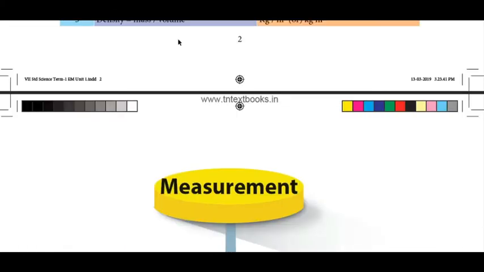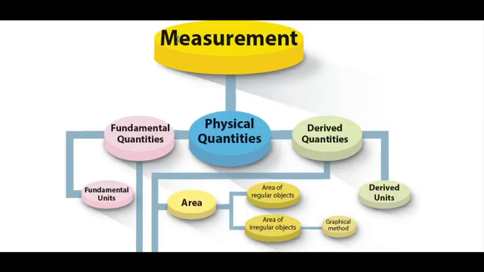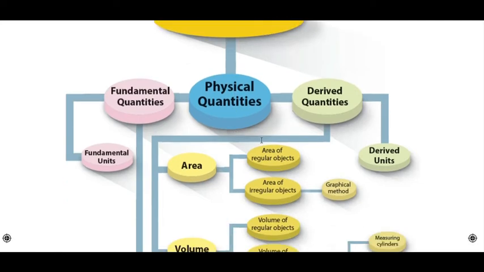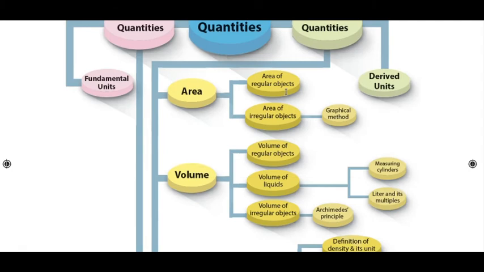Let us see about measurement. A flowchart is given here: measurement, fundamental quantities, physical quantities, derived quantities, fundamental units, area, volume. In area there are two types: area of regular objects and area of irregular objects. Volume means volume of regular objects, volume of liquids, and volume of irregular objects. These are the things to be discussed in this chapter.